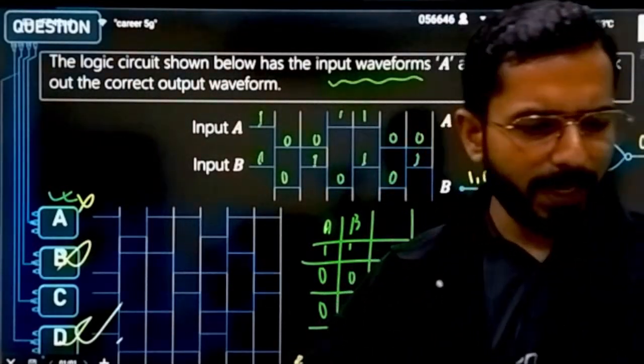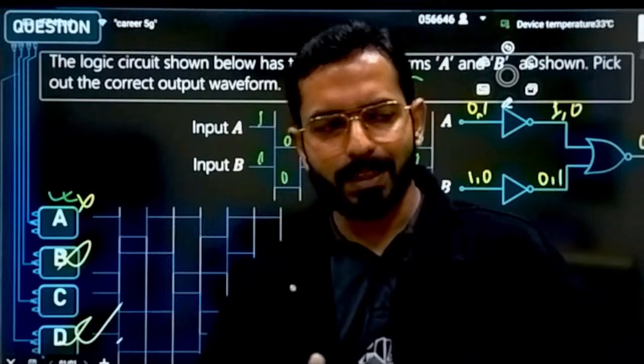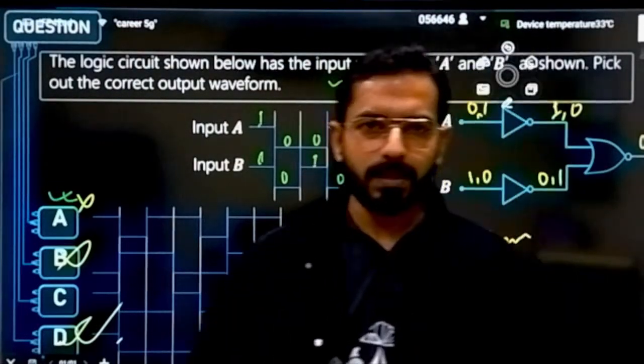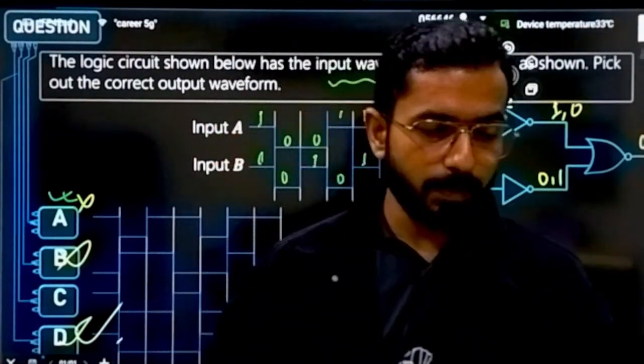This way, a lot of other varieties of questions are also there that we will be watching in the lecture series. I hope that this was clear. So here your physics section is completed.